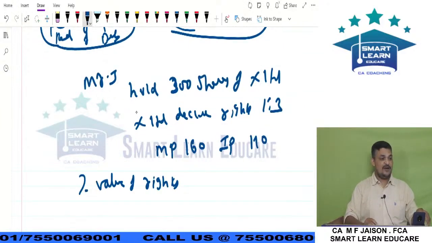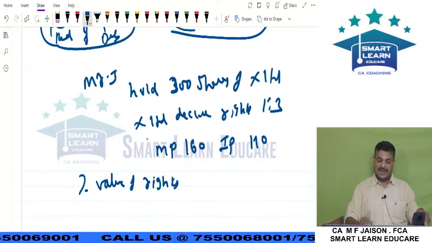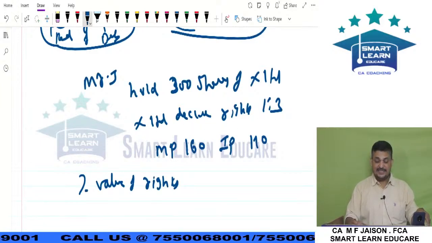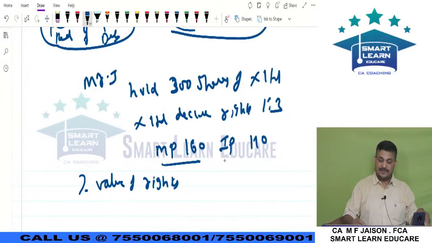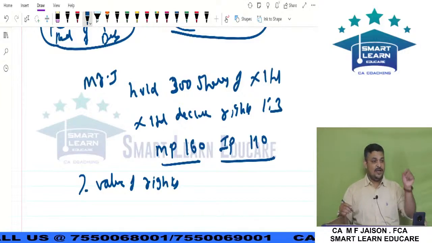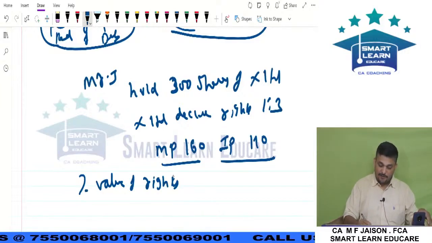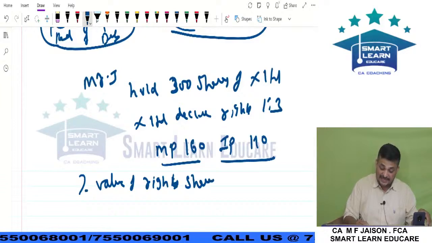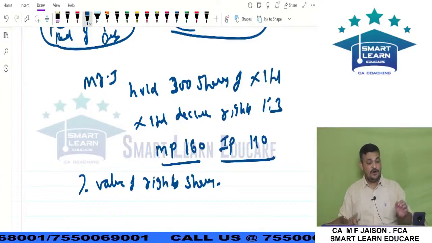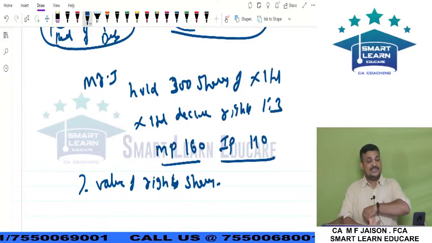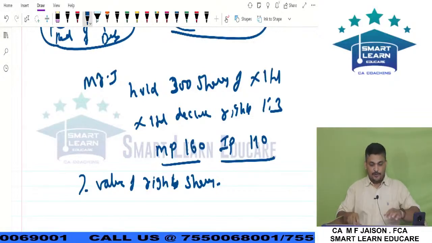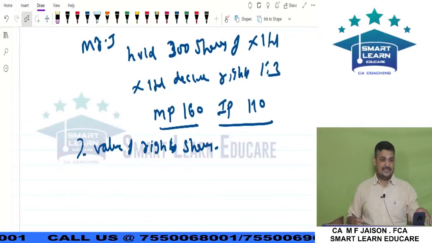So Mr. J holds 300 shares of X Limited. X Limited declares rights 1:3. Market price 160, issue price 110. The question is, what is the value of right shares? How to find it? It's very simple.